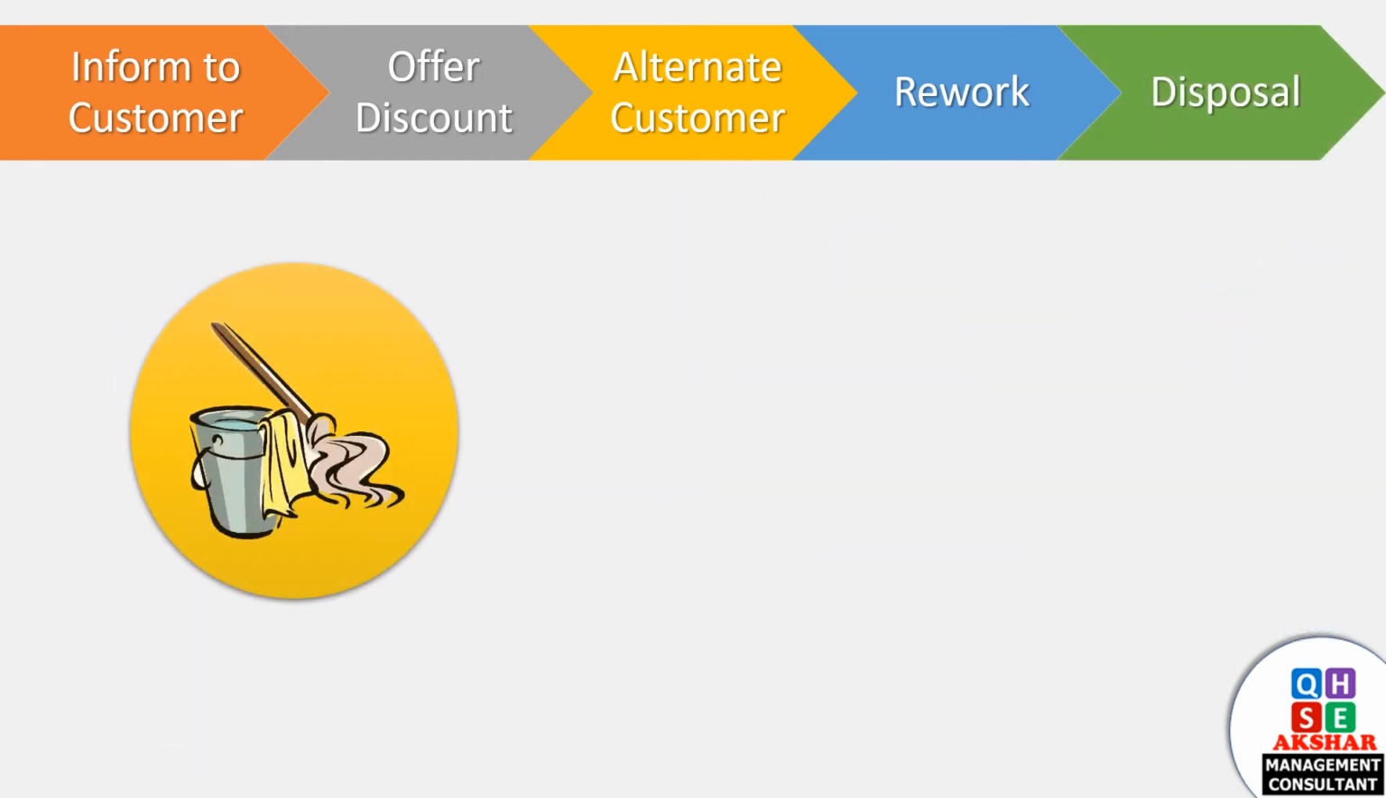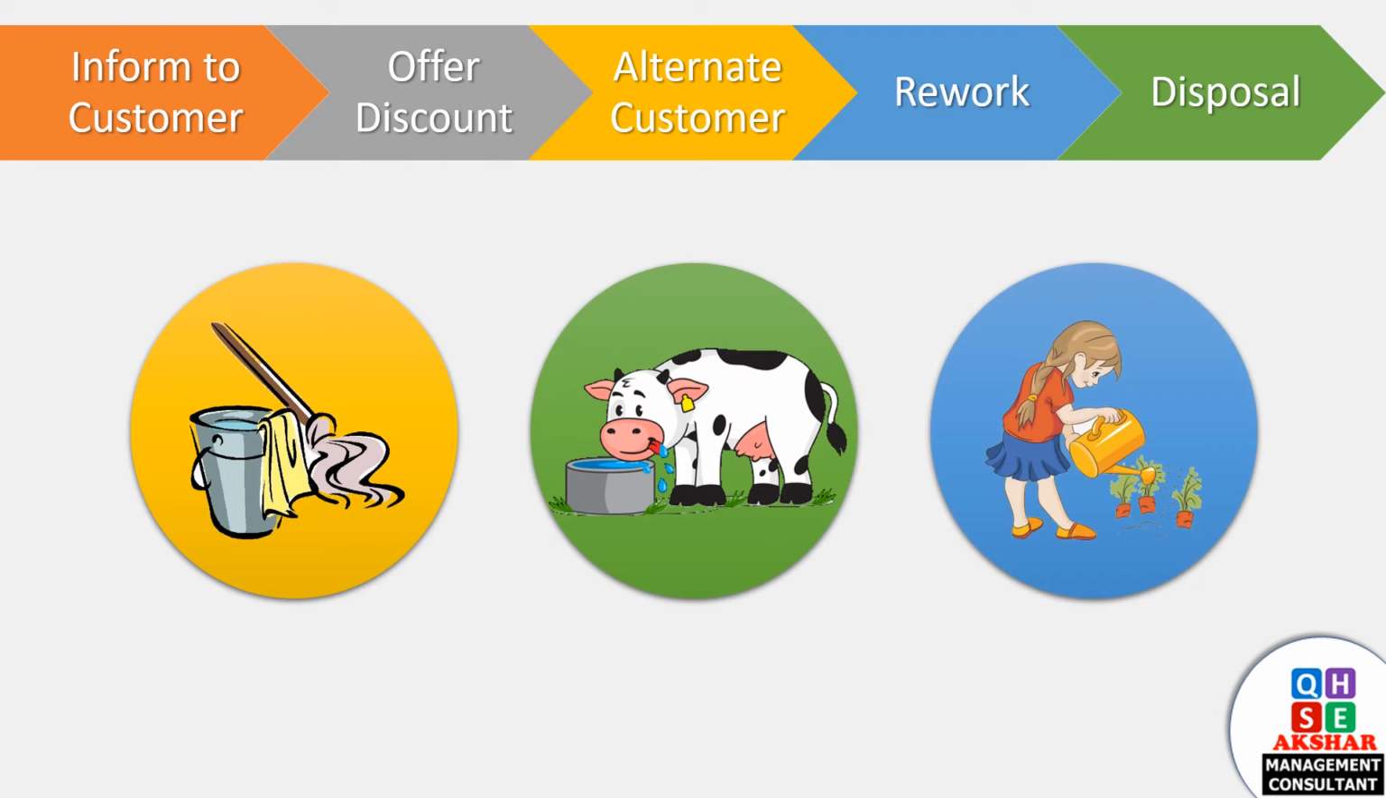Fifth, disposal. If rework is technically or commercially not viable, the product needs to be disposed of as per legal provision. You may use the water for cleaning, gardening, offer to charity, offer to animals, etc.